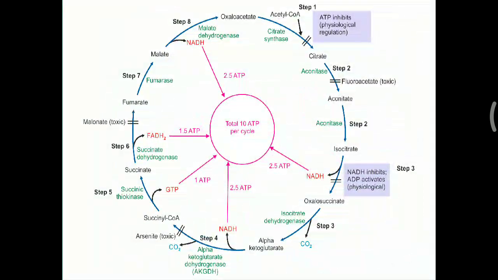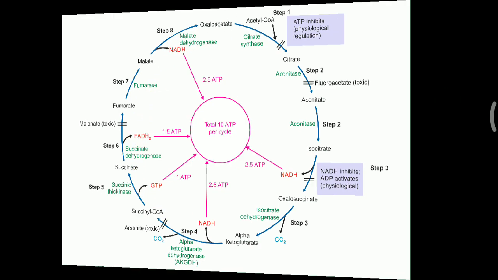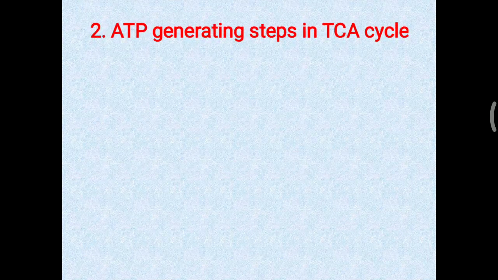In this picture you can see that in the oxalosuccinate to alpha ketoglutarate formation, 1 carbon dioxide is removed. In the same way, alpha ketoglutarate to succinyl-CoA, 1 carbon dioxide is removed. Initially acetyl-CoA enters, and by the time it reaches succinyl-CoA, 2 carbon dioxide are removed. It is considered complete oxidation of acetyl-CoA because the oxaloacetate which initially entered, we get it back at the end of the cycle.